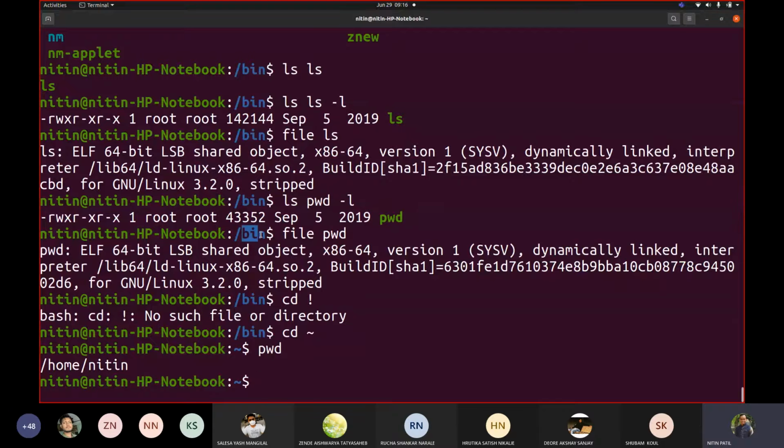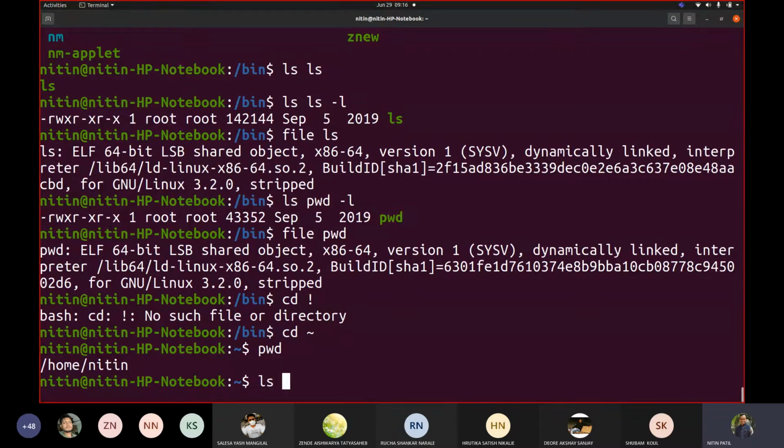Now what happens when I execute? That's what our target would be. So here, this is an executable program. That's what it says, ELF 64-bit LSB shared object. Our target is not to understand why exactly it said that, but we can understand from this that it is an executable, because Linux uses some coloring combinations to represent different file types. If it is an executable, generally it is shown in green.